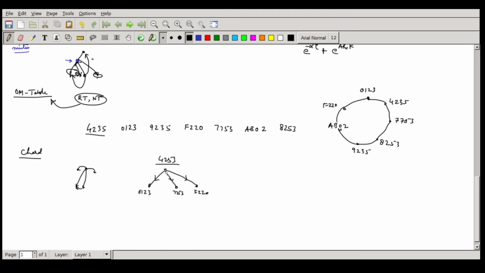So 0123 will now be sending this information beacon to whom? 0123 will send it to 4235 back, discarded. It will be sending F220, discarded, it has already got the beacon. So a NACK will be sent. These 2 entries will not be there in the children list. And then of course the third entry will be 0 plus 8, which is going to be 8, so 8253. Yes, this will be the entry which will be there.